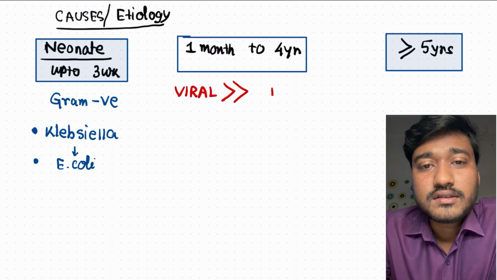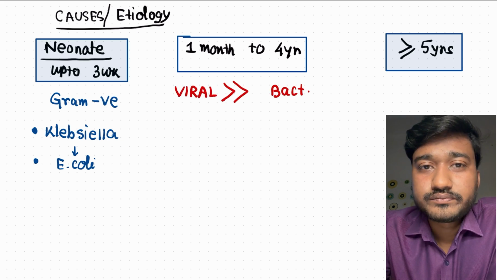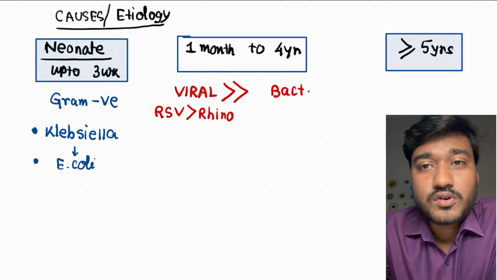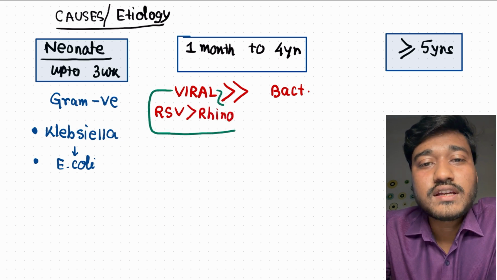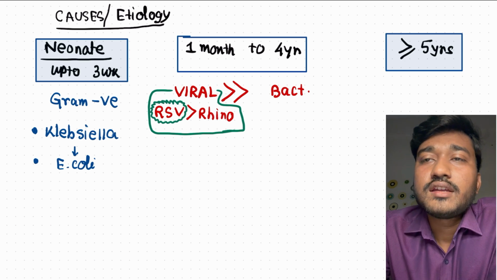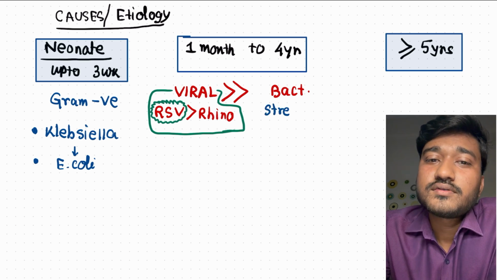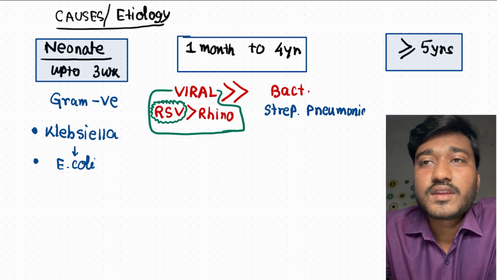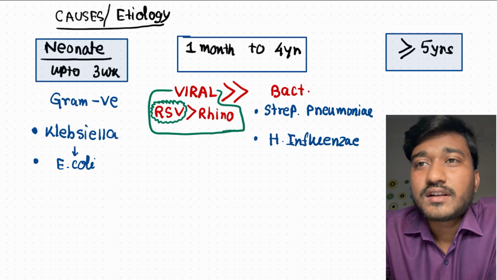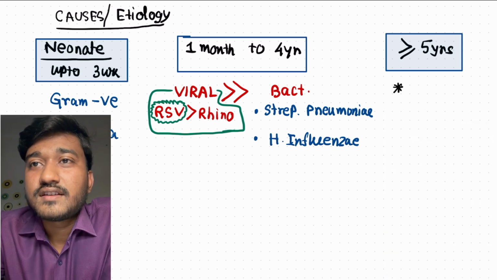In the 1 month to 4 years age group, most common is viral cause, mostly RSV, respiratory syncytial virus, followed by rhinovirus. In bacterial cause, what is the most common? Streptococcus pneumoniae becomes the most common cause. Or it could be H. influenzae, but now H. influenzae has become reduced because of immunization, vaccination.